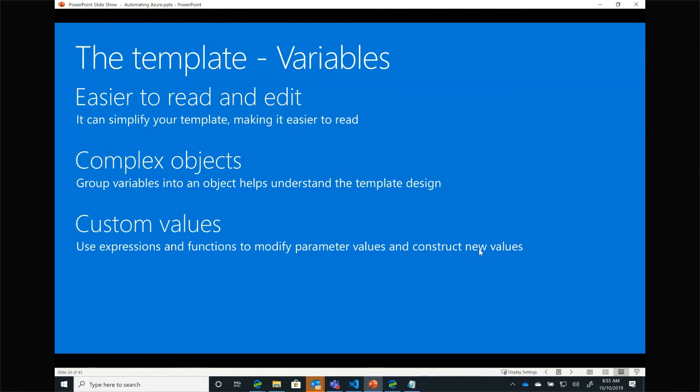To give to that variable. Variable templates, variables are easier to read and edit. It allows me to build up those strings in one place and make the rest of my template easier to read. Allows me to build out complex objects.